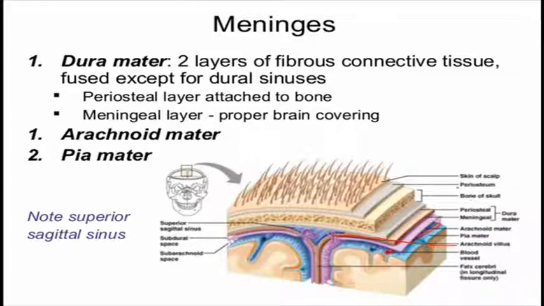So the first one is what we call the dura mater, then we have the arachnoid mater, then the pia mater. This is actually the arachnoid villus. As you can see, this is the skin, then the periosteal layer, then the bone, and then the dura mater starts.